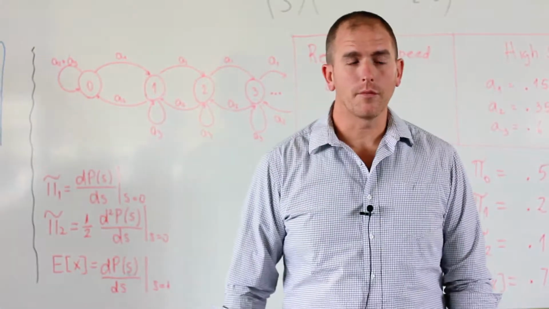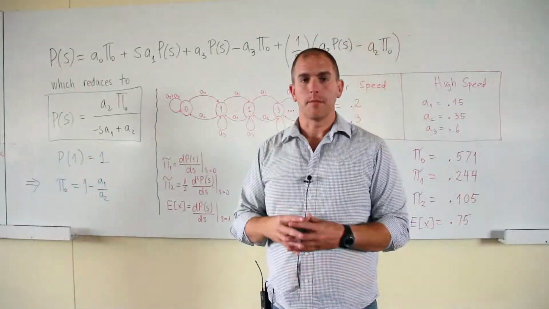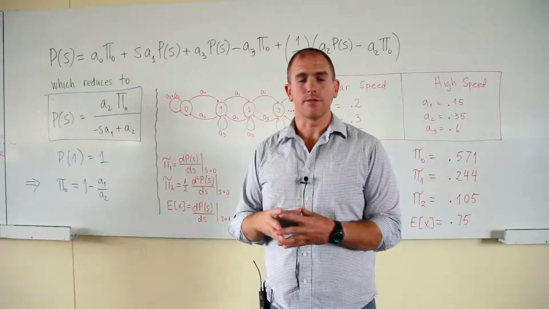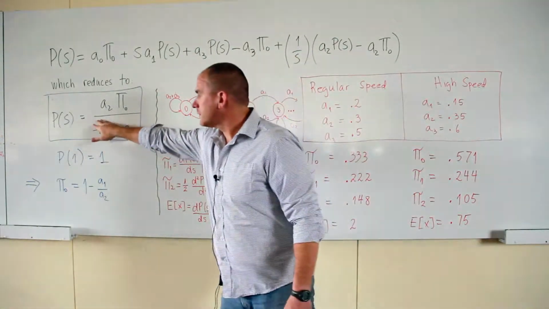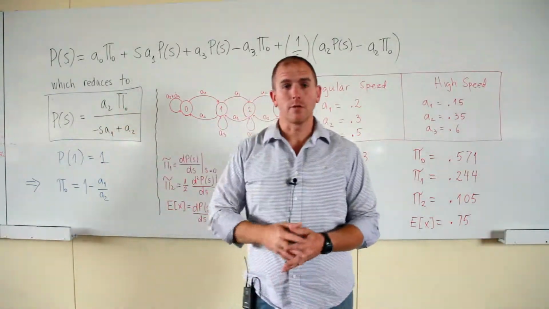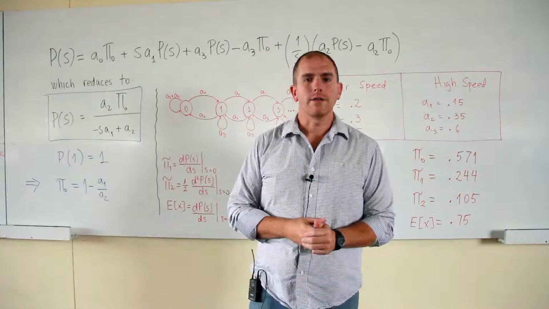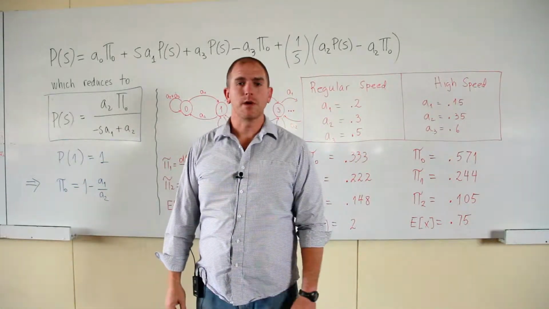As was shown in the problem video, the probability generating function for this discrete time Markov chain that has an infinite state space can be shown to be as follows. And that reduces to this expression here. And notice that in this expression we have a pi 0 that we need to get rid of. Well, we know by identity that P(1) is equal to 1. That is, the probabilities must sum to 1.